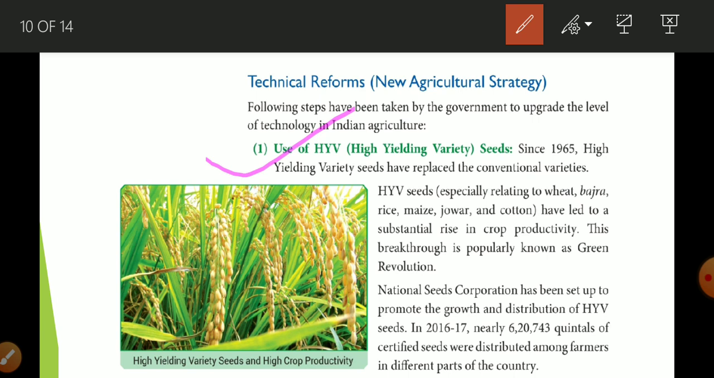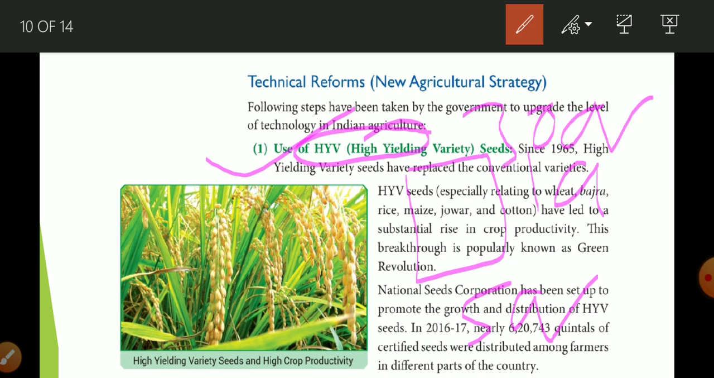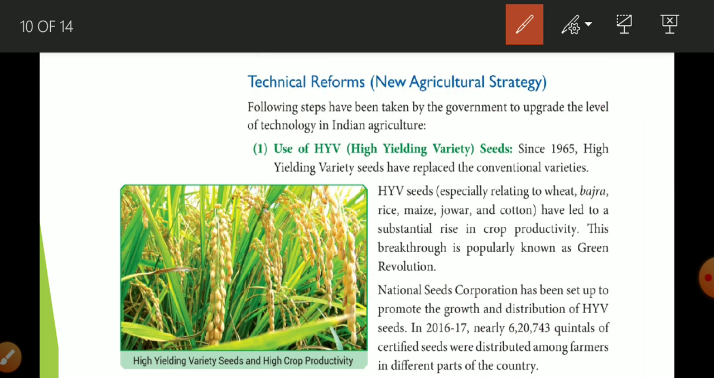Suppose a farmer has 1 acre of land, and when he uses conventional seeds, he is able to produce 5 quintal wheat. But when he uses HYV seeds, he is able to produce 30 quintal. So in this way, it is a very remarkable step that is taken by the government.